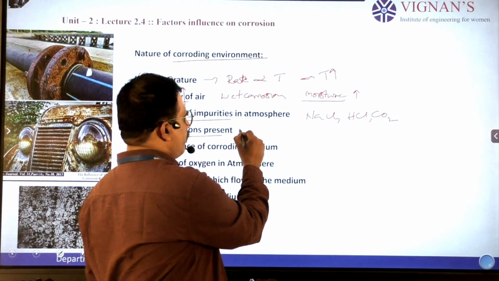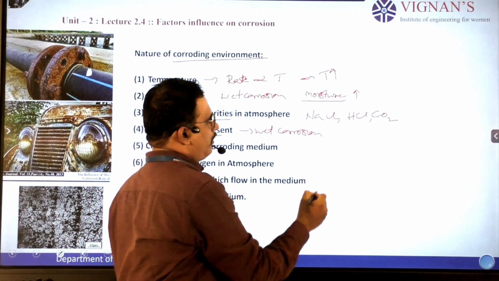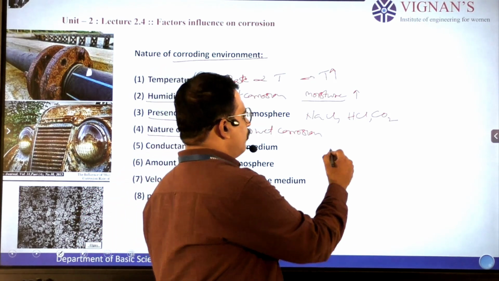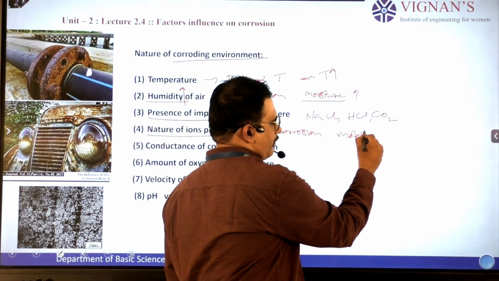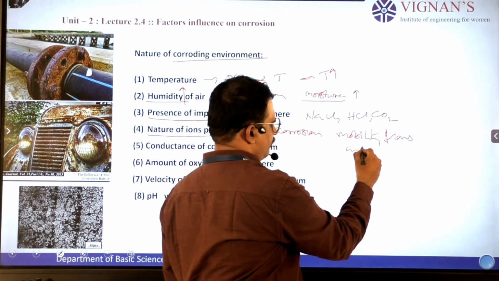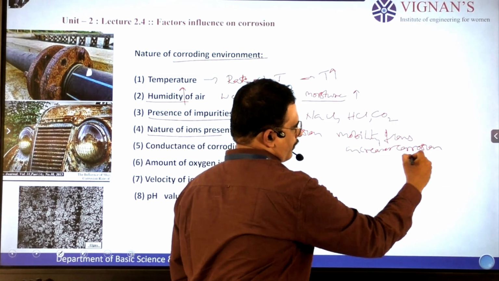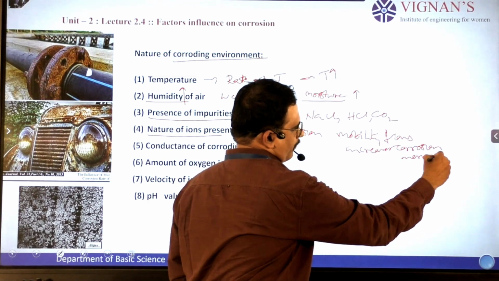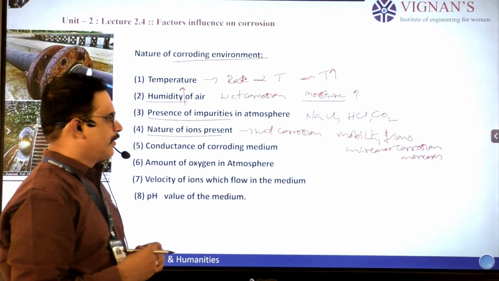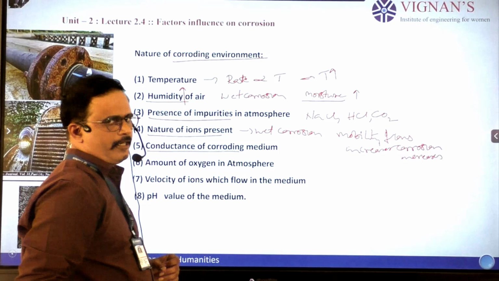This is also observed in wet corrosion. Where we observe that as the mobility of the ions increases, corrosion increases. And next one is conductance of the corroding medium.